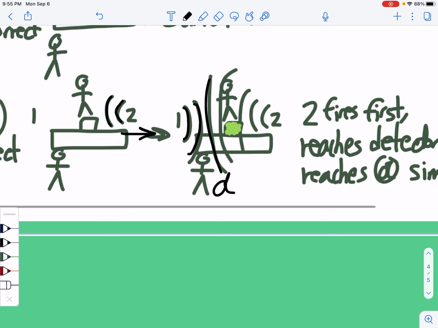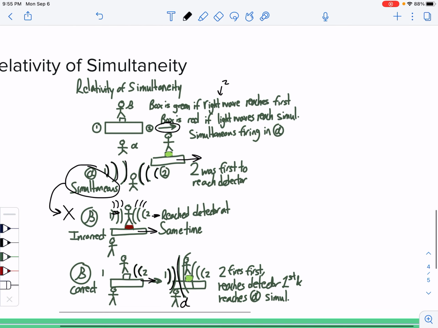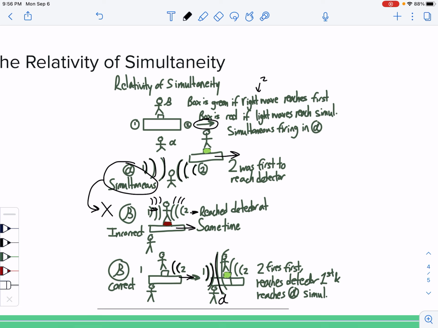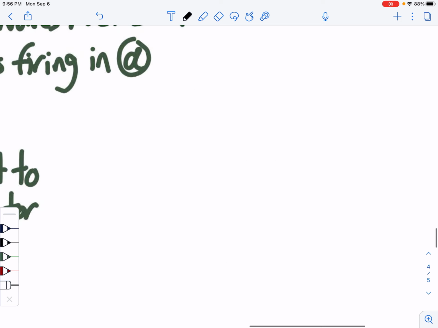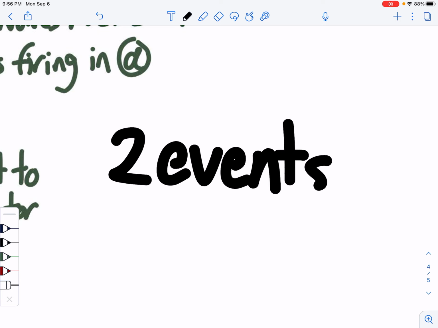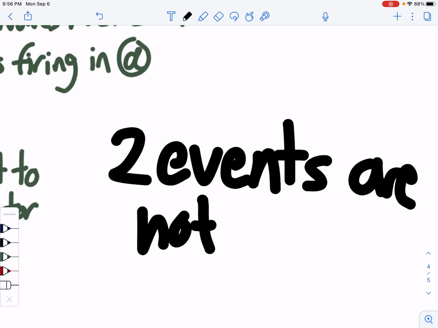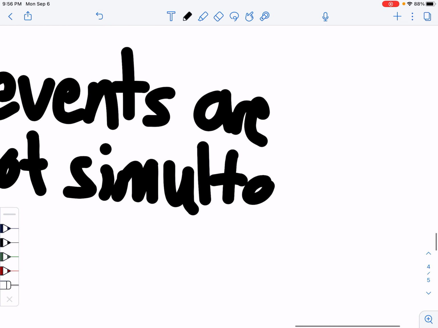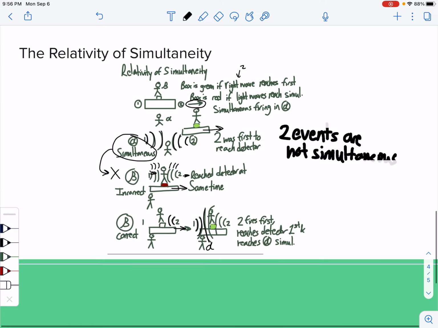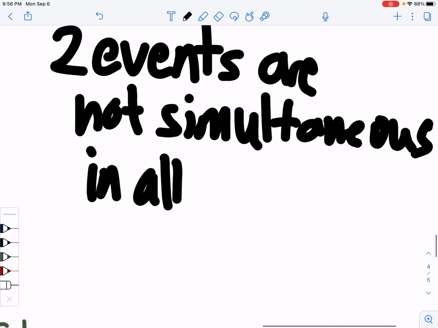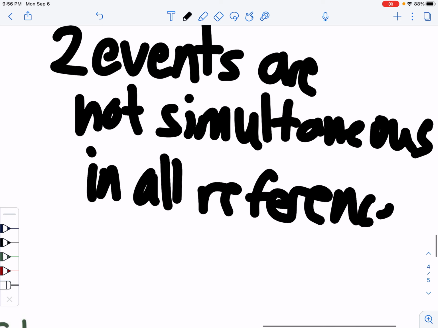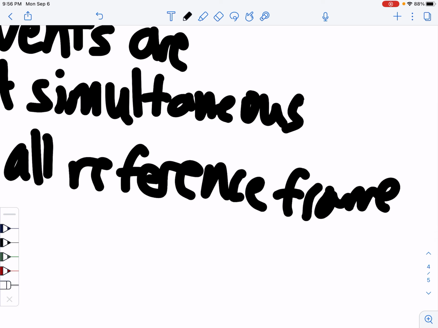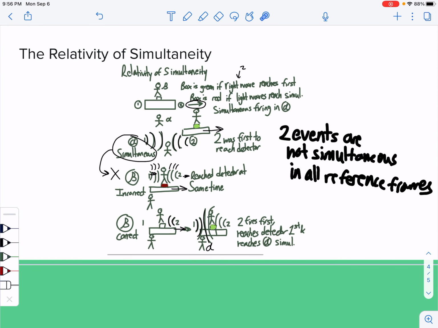No, it's actually because in the different frames of reference, two events are actually not simultaneous. Meaning, and this is a very important point, 2 events are not simultaneous in all reference frames. So this brings us to an important aspect of relativity.